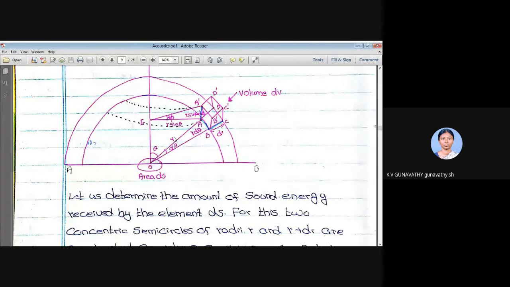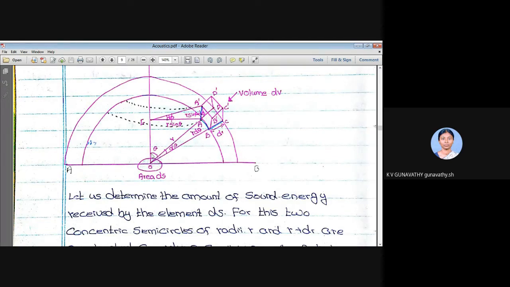Now what is the limit that this distance can be moved from? The distance can be varied from 0 to c. How do you get c? This radius can be changed from 0 value. What is the maximum value of the distance? From the formula, velocity is equal to distance by time. Since time is equal to 1 second, velocity is equal to distance, or distance is equal to velocity. Since we are taking velocity of sound as c, this r can be varied from 0 to c.